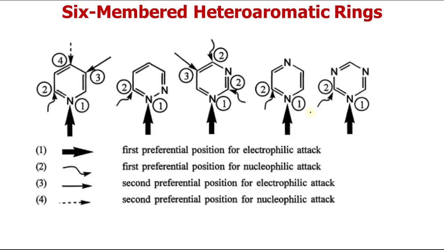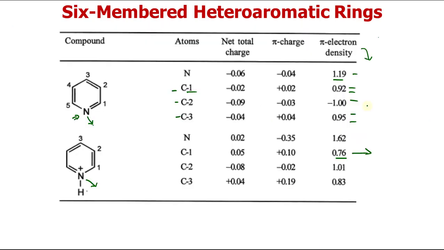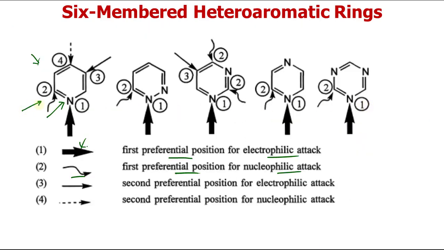Suppose we have to add electrophiles and nucleophiles on this 6-membered ring, which has only one nitrogen atom. This arrow shows that this is the first preferential position of electrophilic attack. So the electrophile will prefer to add on nitrogen. This is the first preference position, whereas this curved arrow is the first preferential position for nucleophilic attack. Now you can see that these carbon atoms acquire a partial positive charge, so the nucleophile can attack here. So this is the first preferential position, position number 2, where the nucleophile can attack.